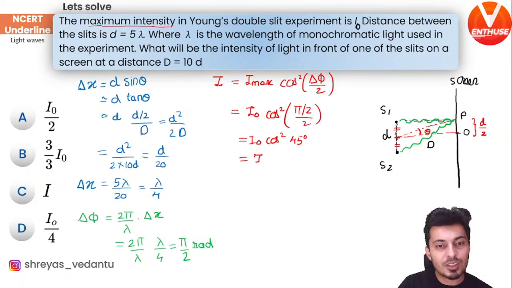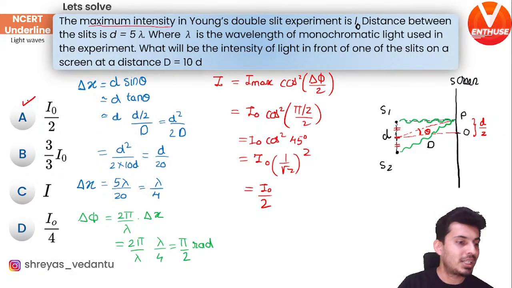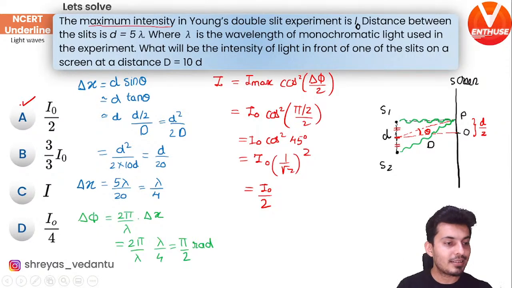And at 45 degrees, cos is 1 by root 2. So it will be (1 by root 2) squared, which finally will give me I naught by 2, which is nothing but option A. That's the answer.